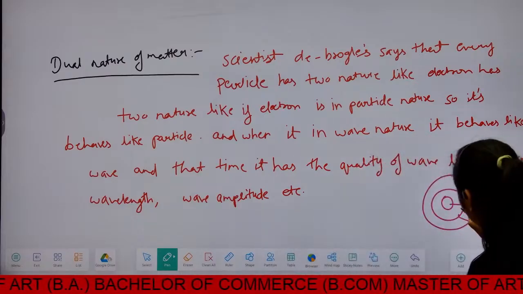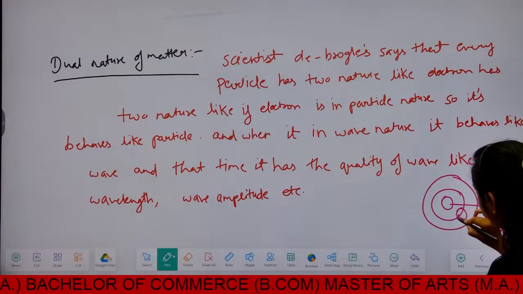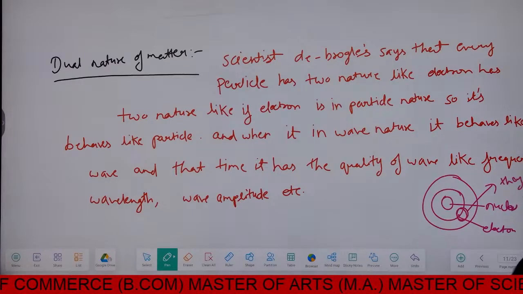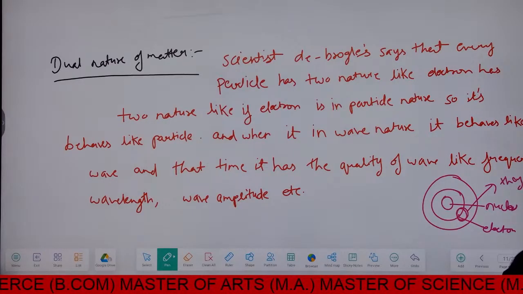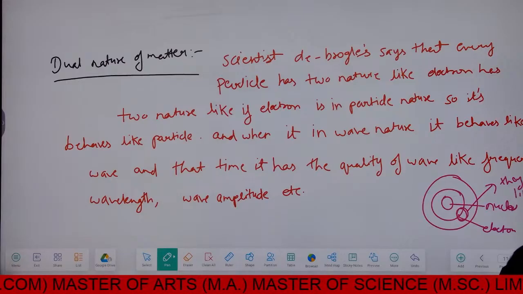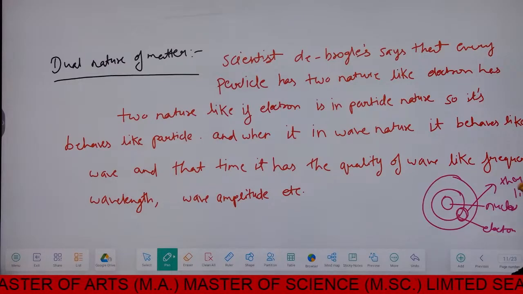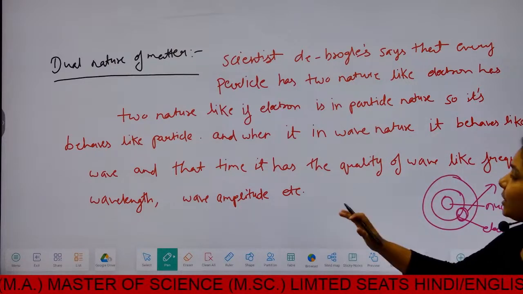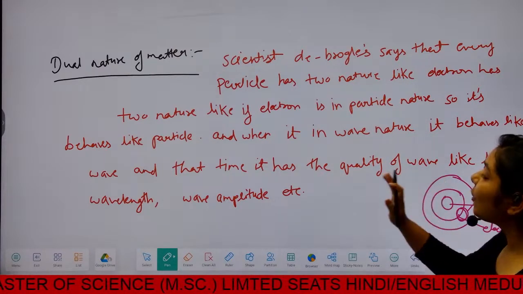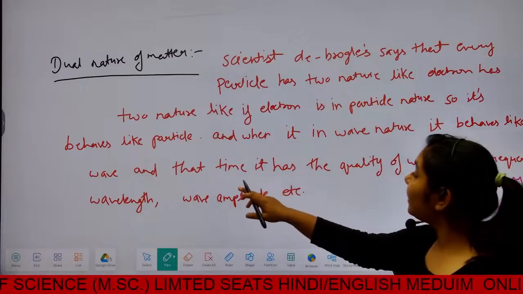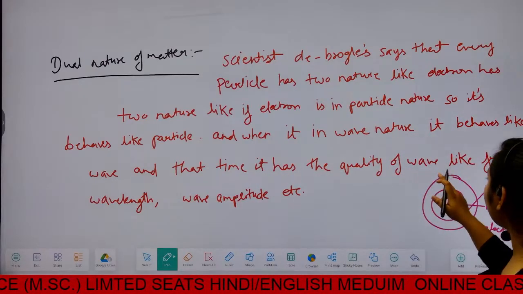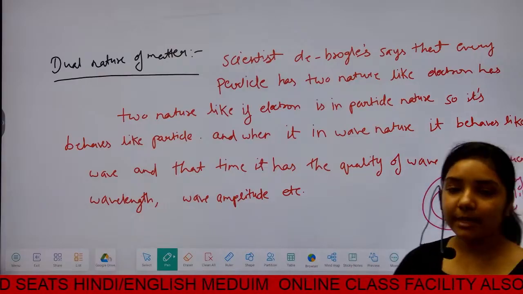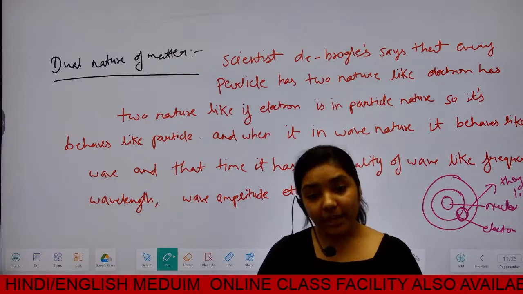When an electron is in particle form, it behaves like a particle. But when the electron is in its wave nature, it also behaves like a wave, and at that time it has the qualities of a wave, like frequency, wavelength, wave amplitude, etc. This means electrons have two natures.